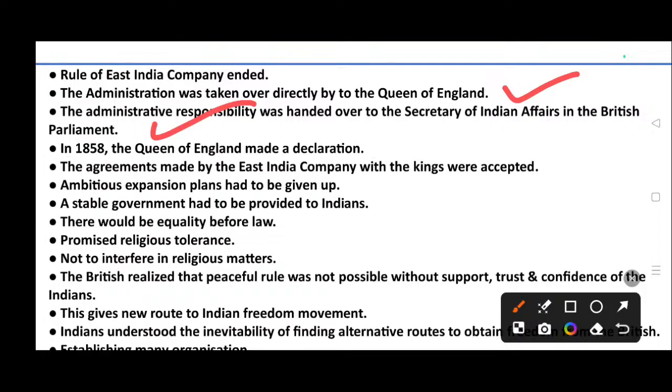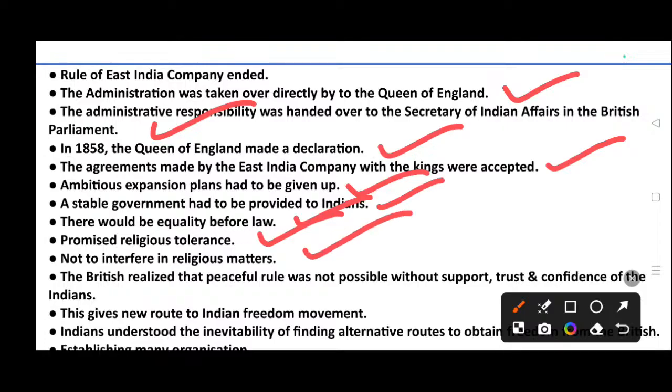In 1858, the Queen of England made a declaration. The agreements made by the East India Company with the kings were accepted. Ambitious expansion plans had to be given up. A stable government had to be provided to Indians. There would be equality before law, and she promised religious tolerance, not to interfere in religious matters. The British realized that peaceful rule was not possible without the support, trust and confidence of the Indians.